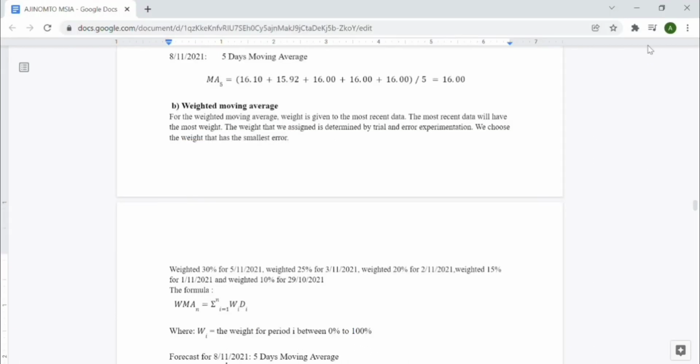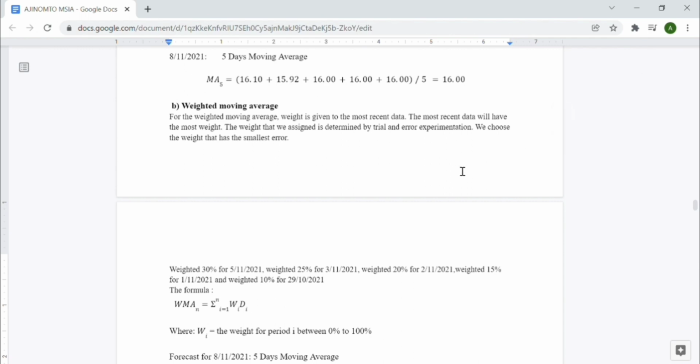Now for the second technique, we are going to use the weighted moving average. Weighted moving average is quite similar to moving average, it's just that we add weight to the most recent data. The most recent data will have the most weight. We assign the weight by trial and error experiment. We choose the weight that has the smallest error. So for this question, we already chose the weight.